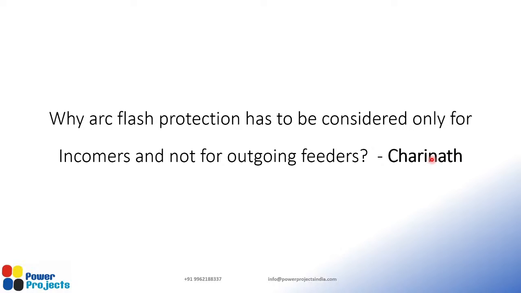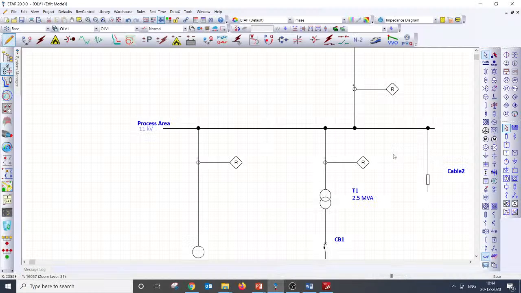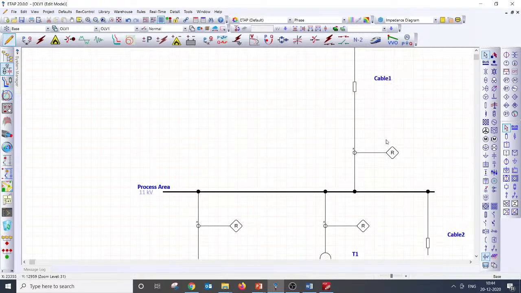If yes, I guess Charinath was there, so who can probably take up that answer. Yeah. And one more interesting fact which I need to add, since you have asked this question. If we have more than one incomer, assume that this is coming from the grid, and you have a local cogeneration plant, so that generator is also connected to this bus.